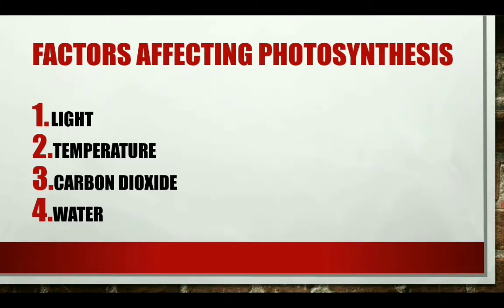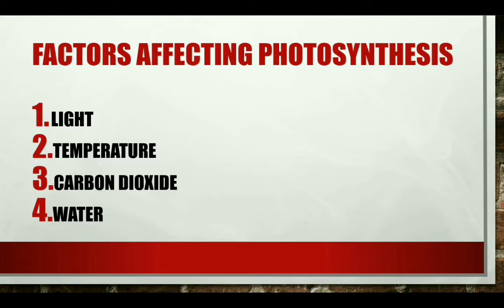The next one is temperature. The enzymes which help in the reactions of photosynthesis are only active up to a certain temperature. Their range is from 0 to 40 degrees centigrade. Below this and above this, they are inactive, and hence the rate of photosynthesis is decreased.